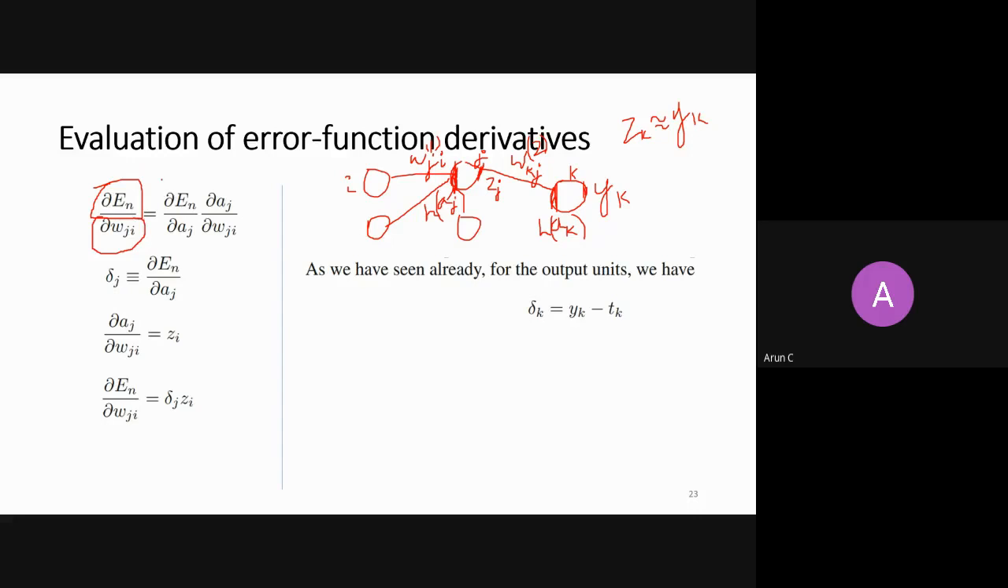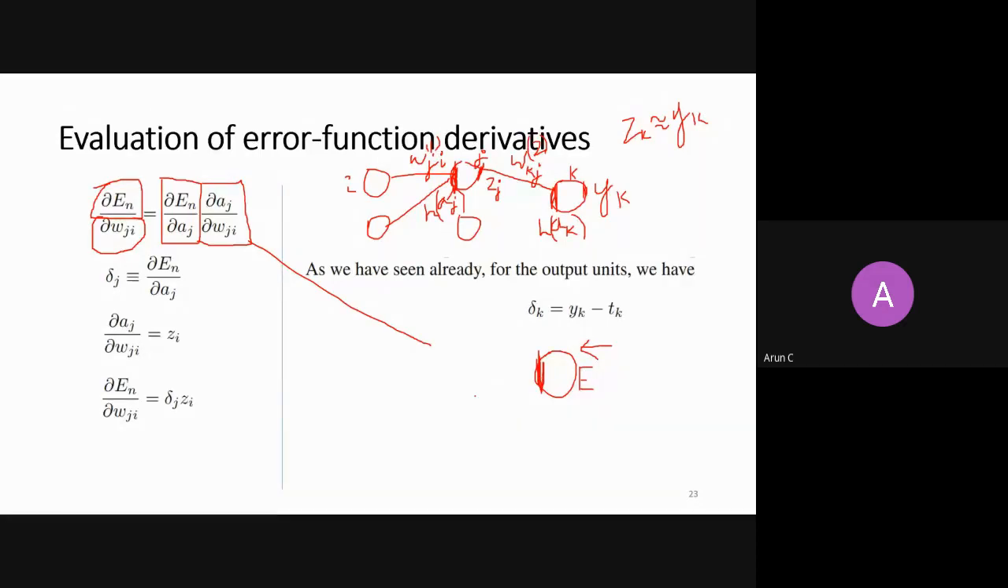You apply a chain rule. You just say error with respect to Aj and then Aj with respect to Wji. If you see it visually, somewhere here is your error, which is coming backward. So this is your error function. You are calculating error with respect to aj, and then you are calculating aj with respect to w.